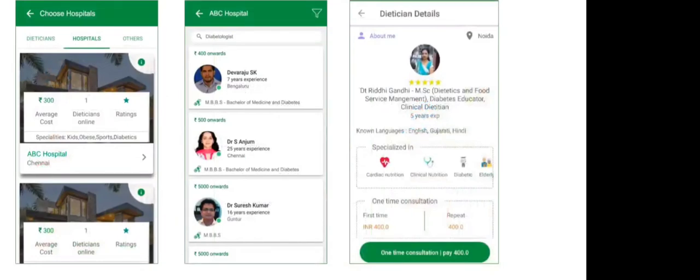This is the listing of the institutions, which we have not enabled but will be enabling soon, where hospitals or other major institutions can be listed and their dietitians are listed similarly. So the journey will be that only one level above dietitians will be the institution.